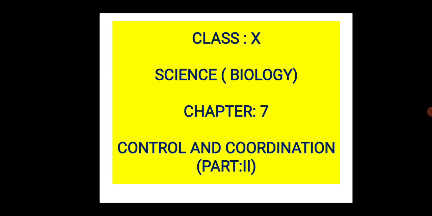Today I am going to start a new part of chapter 7. The name of the chapter is Control and Coordination. This is quite an important chapter in your class 10 biology syllabus. I have already made the first part of this chapter, and I hope you have gone through that video properly. Otherwise you cannot understand today's class.